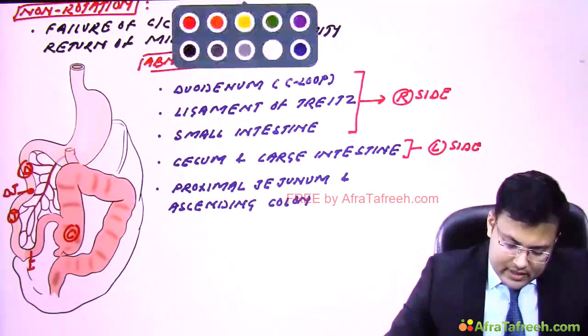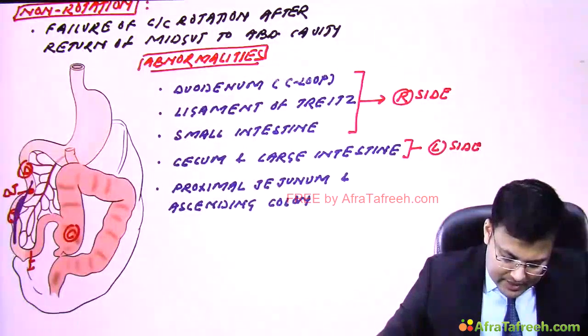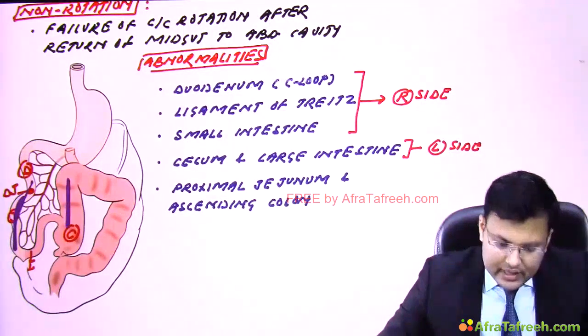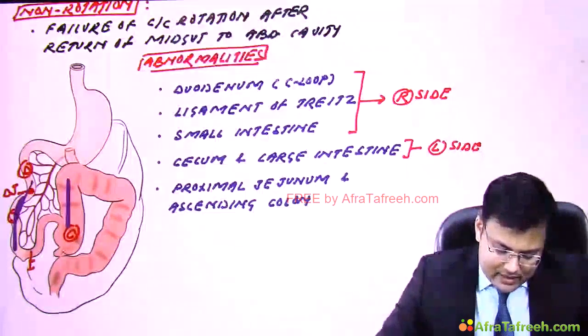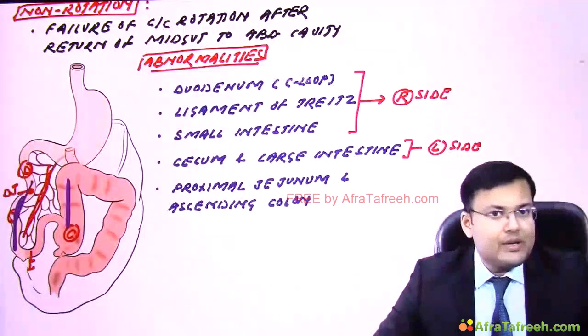Now see, this is the proximal jejunum, this part, and this is the ascending colon. These are fused on one pedicle. And what is that pedicle? This pedicle is formed by the superior mesenteric artery.